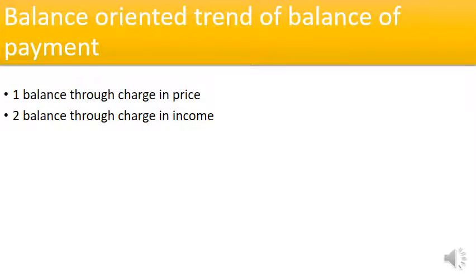Now let us talk about our next topic, the balancing trends in a balance of payment. What types of balancing trends are available? There are two trends. First is balance through the change in price, and second is balance through the change in income. Now let us first talk about balance through the change in price.